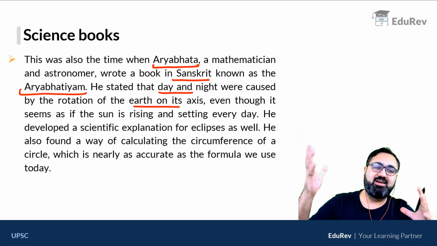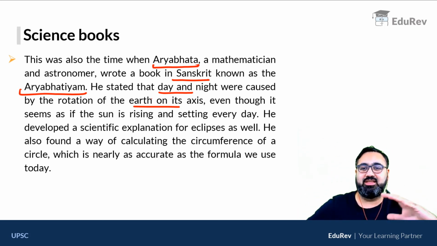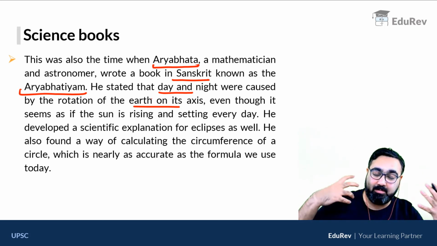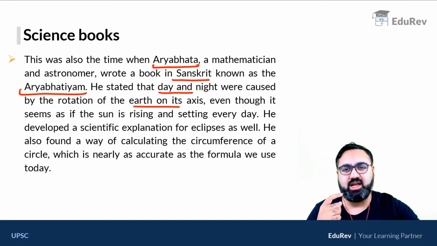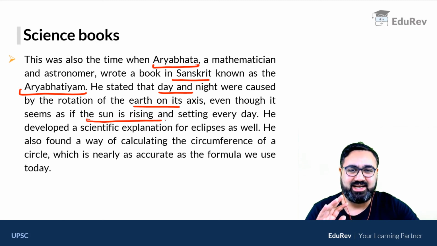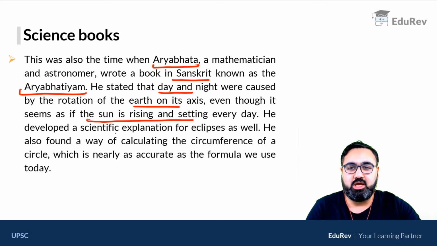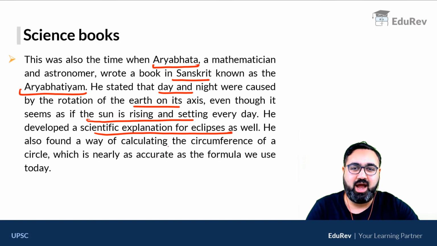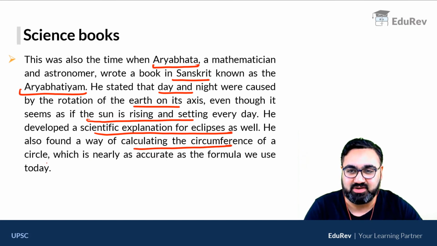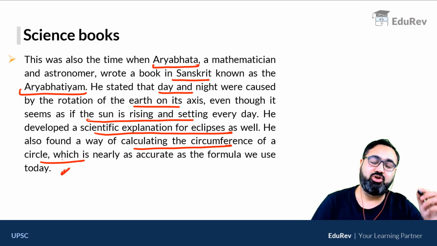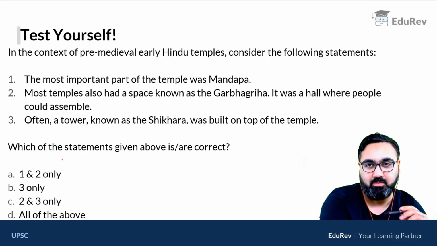Earlier, it was believed that a demon comes and it becomes night, and when he goes away, it becomes day. But Aryabhat was the one who described that Earth is rotating. Because of its rotation, day and night are formed. Although it seems that the sun is rising and setting, it's the Earth that is rotating and revolving. He also developed a scientific explanation for eclipses, and found a way of calculating the circumference of a circle, which is almost as accurate as the formula we follow today.